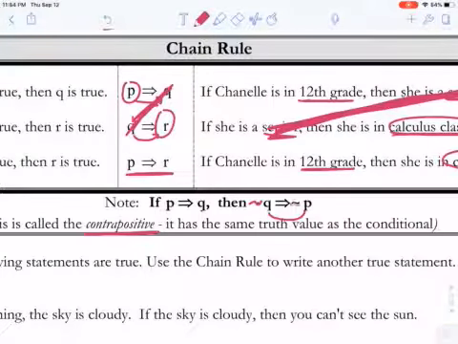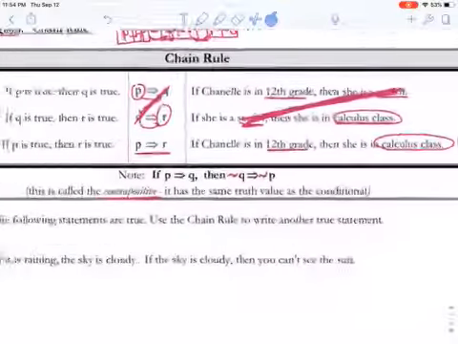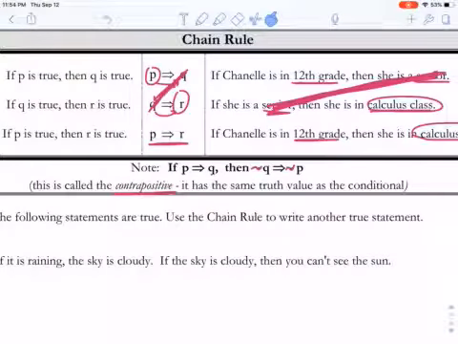The way we notate that is with this little tilde, that little squiggly line. That gives us the contrapositive. And the contrapositive has the same truth value as the conditional, meaning if the conditional statement is true, then the contrapositive is true. Okay, keep that on the back burner. We'll bring it up in a second.